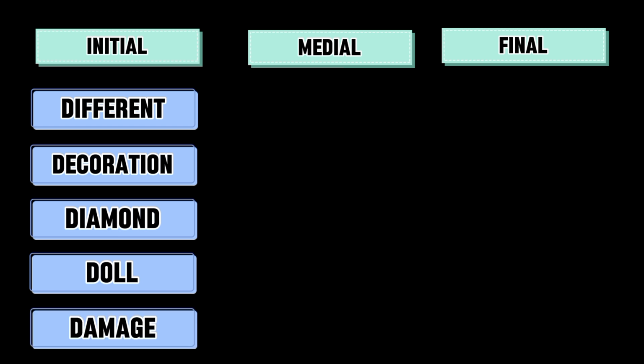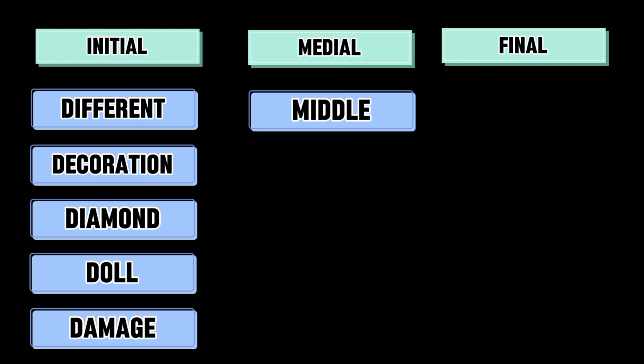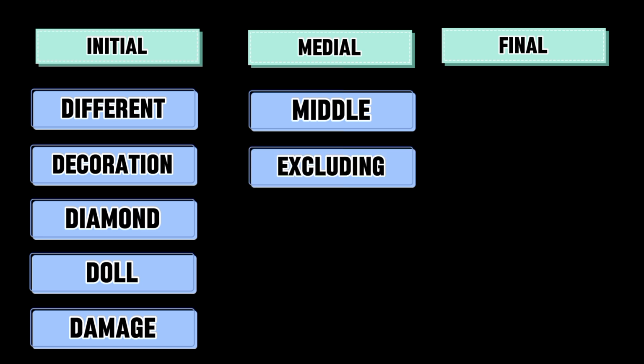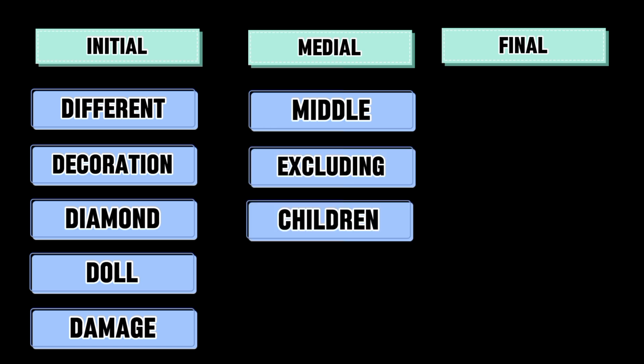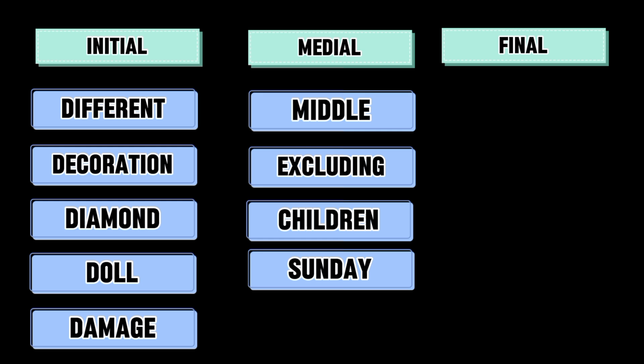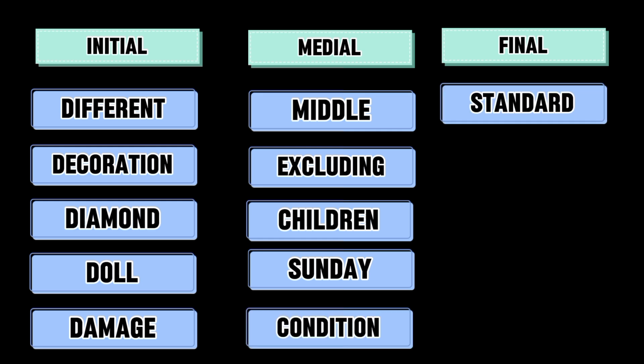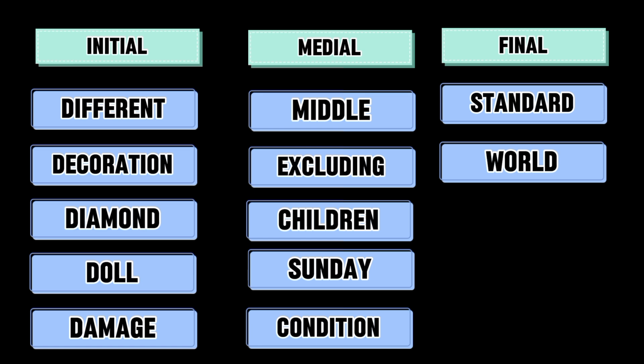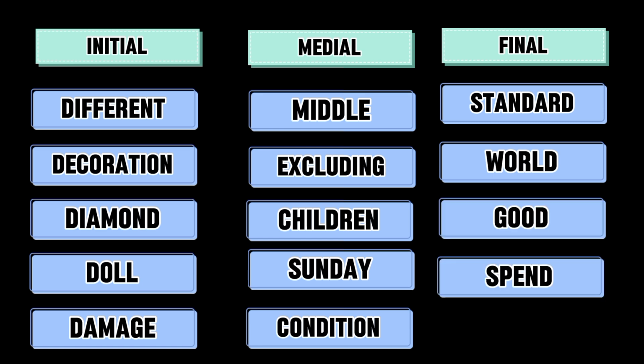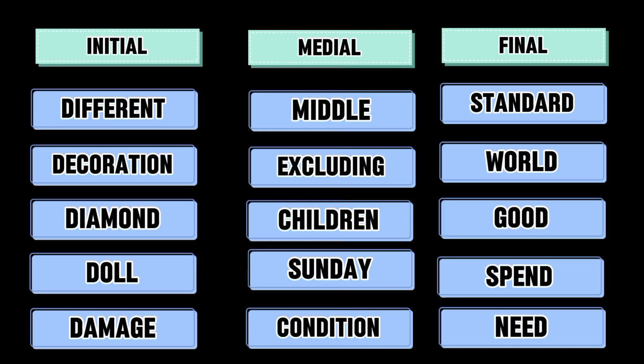Medial, middle: excluding, children, Sunday, condition. Final sounds: standard, word, good, spend, need. So you can see how the alphabet D is pronounced. So you can practice and get fluent.